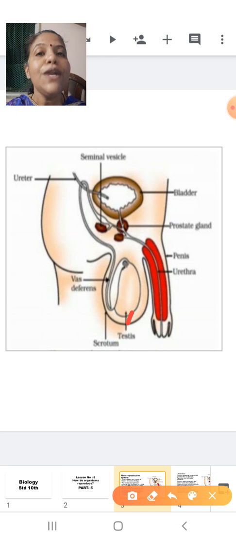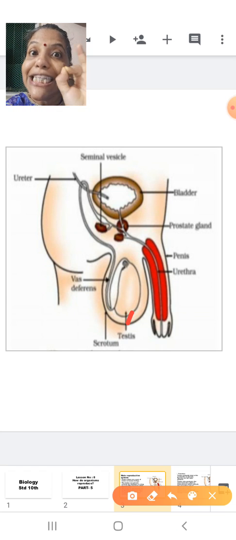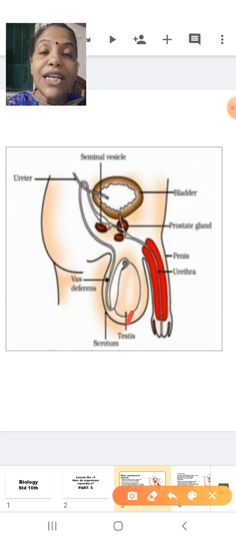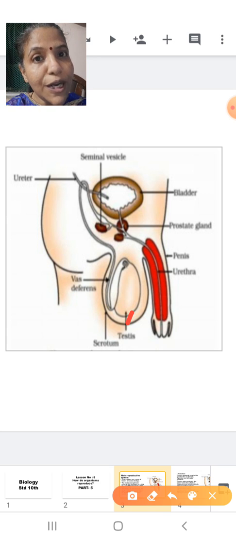In the first part we are going to study the testis. Regarding the testis, as I told you, the testis is a primary sex organ. It determines the sex of an individual, whether it is a male or a female. That's why you say it is a primary sex organ. Now, you know the testis is present outside the abdomen. Now, what is the abdomen? The abdomen is a part of the body where the stomach, lower part of the stomach and the intestine are present. That region is called the abdomen.